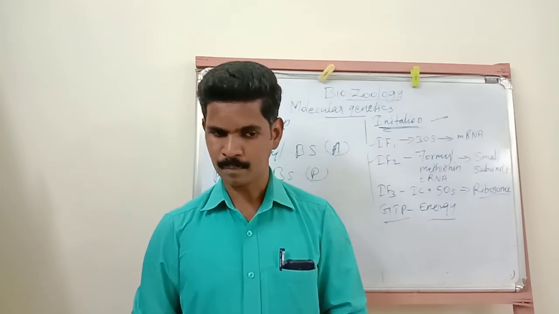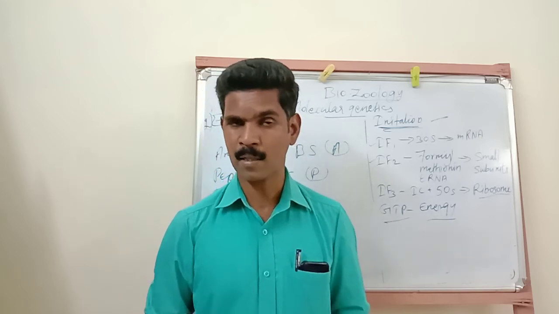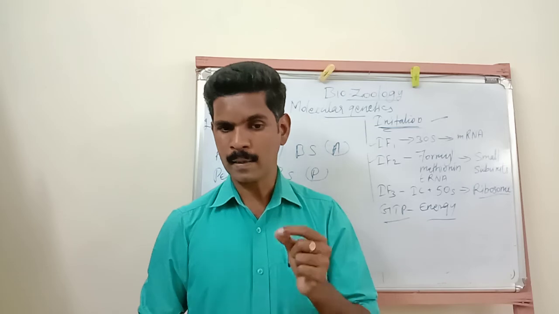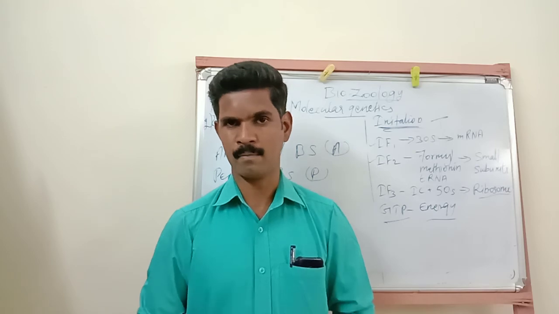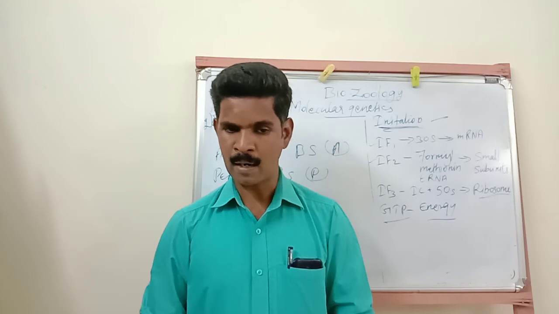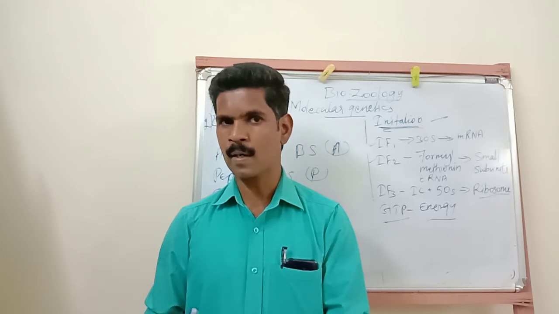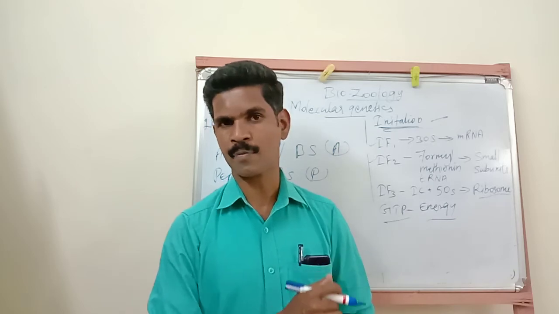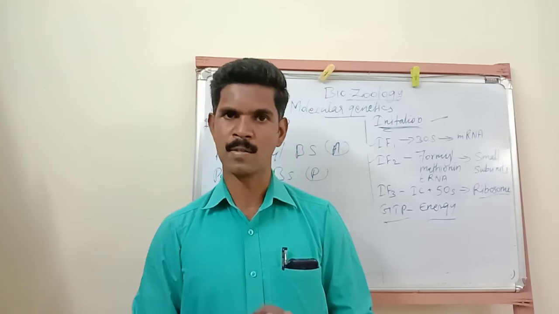Understand? Then the GTP dependent releasing factor is one of the very important factors playing a very important role in the termination process. This factor cleaves the polypeptide chain. Then finally the RNAs are released from the ribosome. After the release of RNA from the ribosome, the ribosome is separated into its larger subunit and smaller subunit.